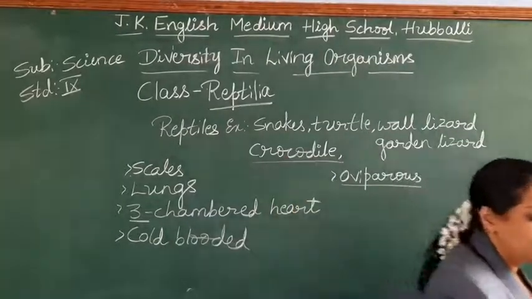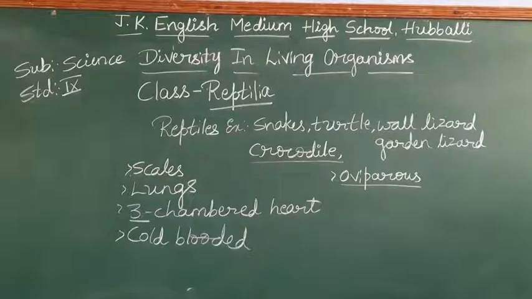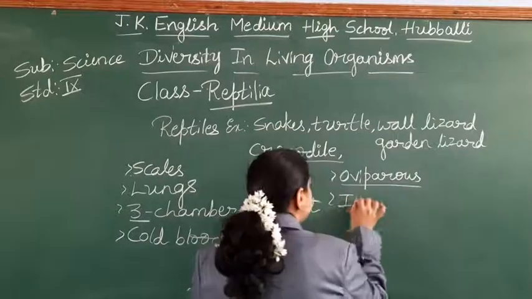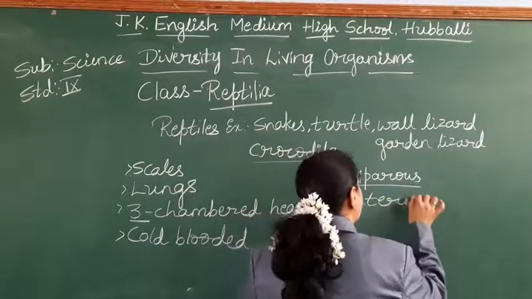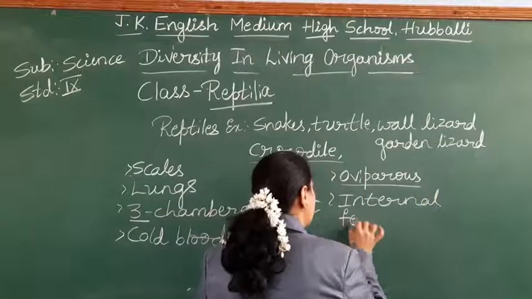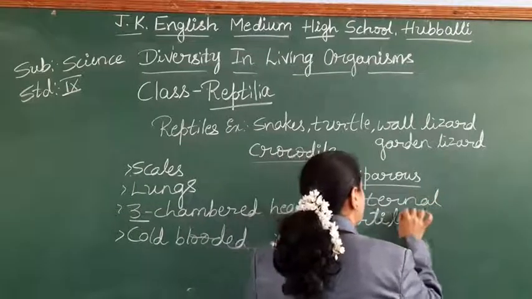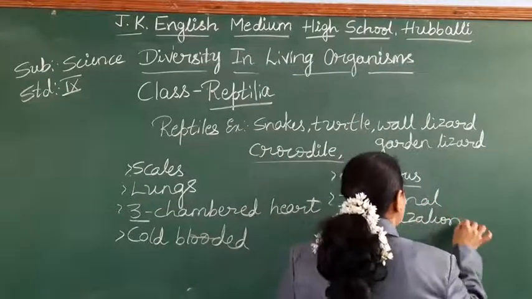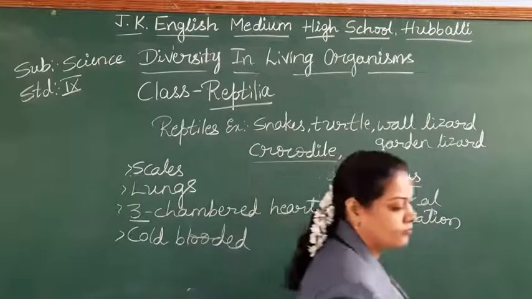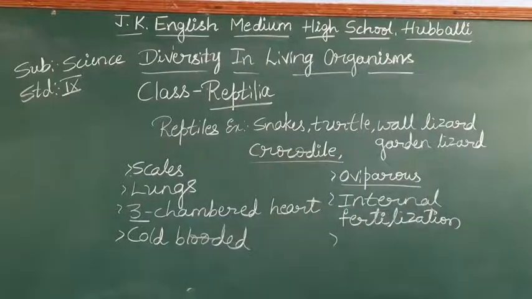We can see how evolution has taken place in this. Internal fertilization: fertilization takes place inside the body. In the case of amphibia, we discussed that it is external, but here it is internal fertilization.